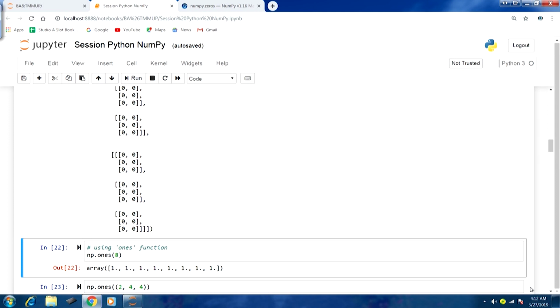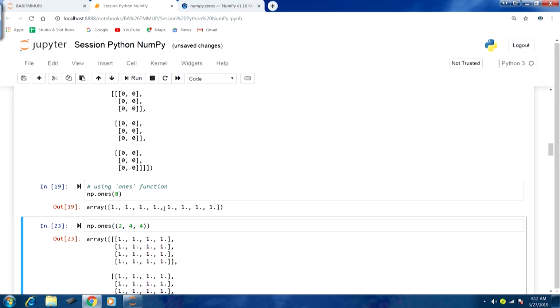Now, let us take another example. In this we will be using another array creation function, that is ones. It is very similar to the function zeros. In the function zeros, the values were filled with zeros. In this case, the values are going to be filled with ones. If I take this example np.ones, and the only argument we are passing is the value 8, we will be creating a one dimensional array with 8 elements. If I run this, you can see in output number 19 we got an array, and each element has the value 1 point, because the default is float, as we saw in the reference also.